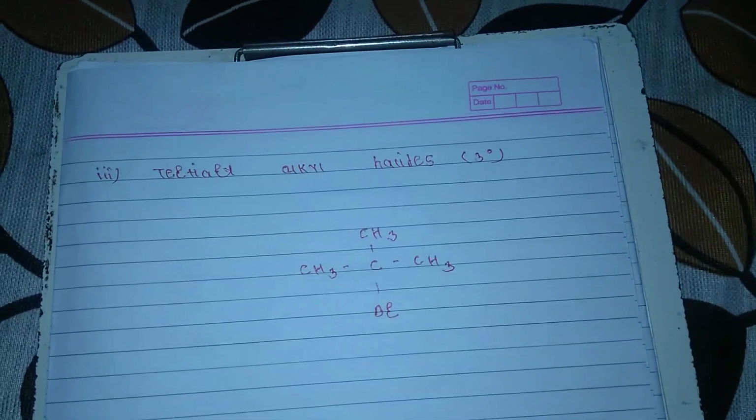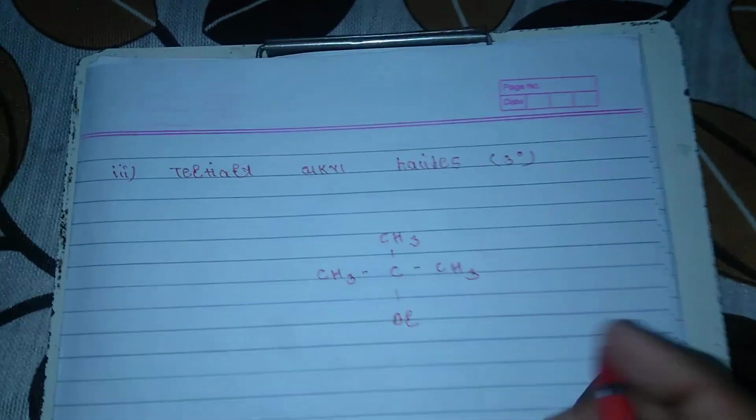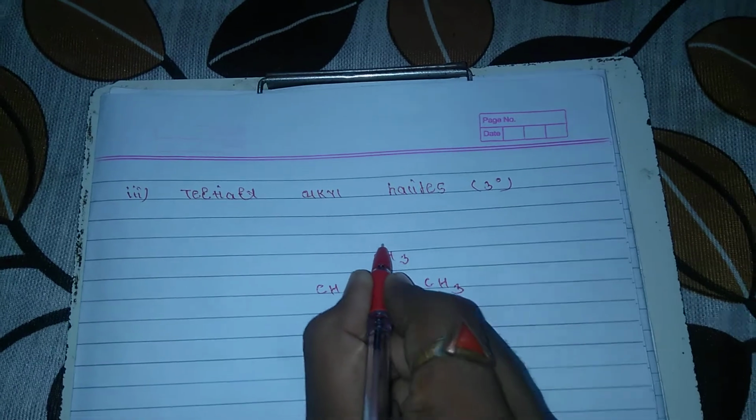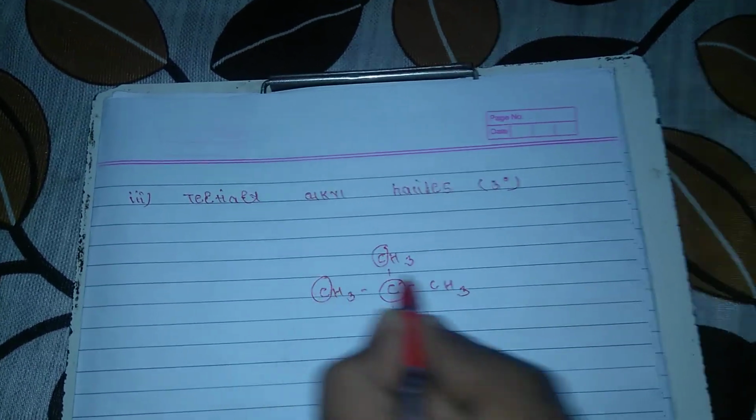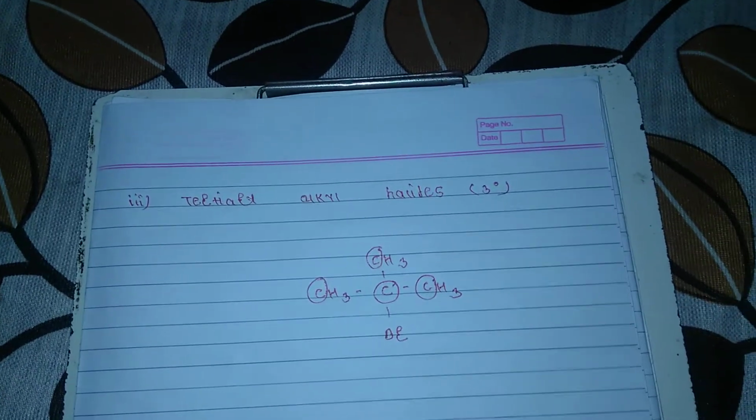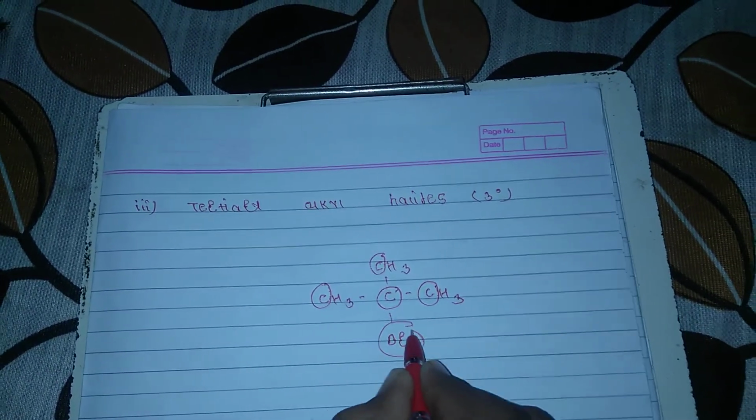this is tert-butyl bromide. In this case, this carbon atom is bonded to another three carbon atoms, 1, 2 and 3. So this is a tertiary alkyl halide, and the halide group is attached to this carbon.